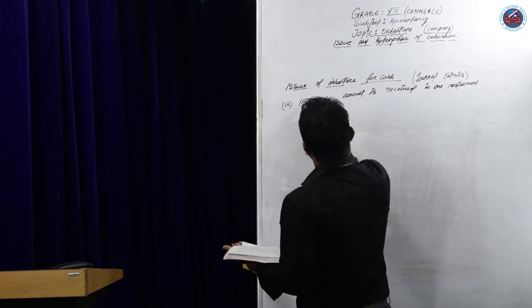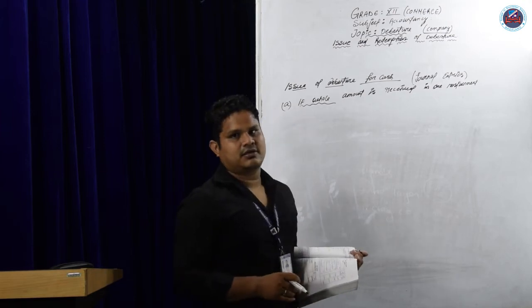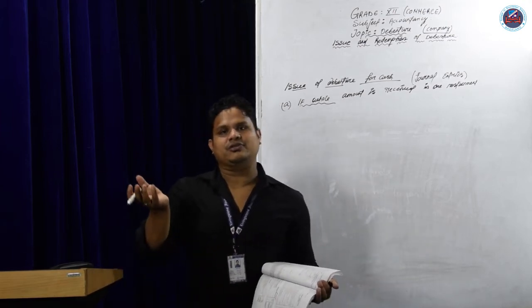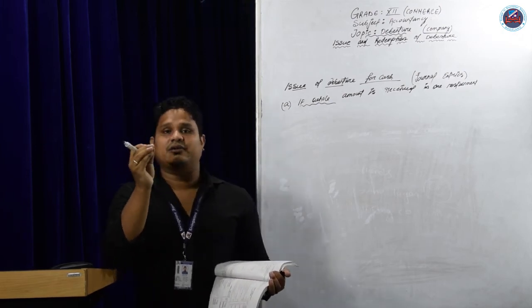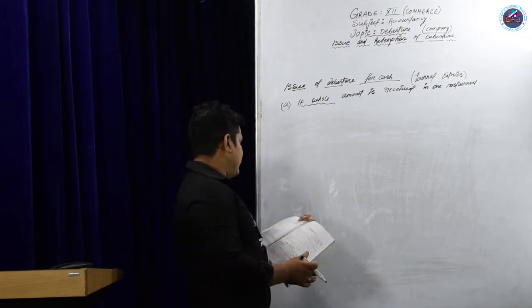Okay, if the whole amount is received in one installment, what will be the journal entries? Suppose the company needs 10 lakh rupees and will not issue it in installments. The company receives the whole amount in one installment. So the journal entries will be like this.